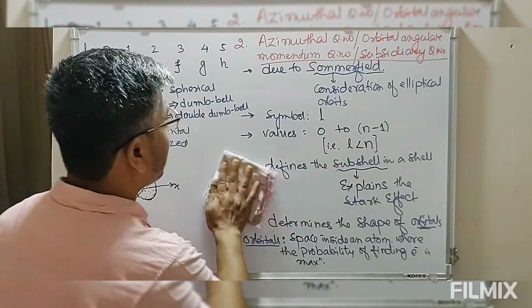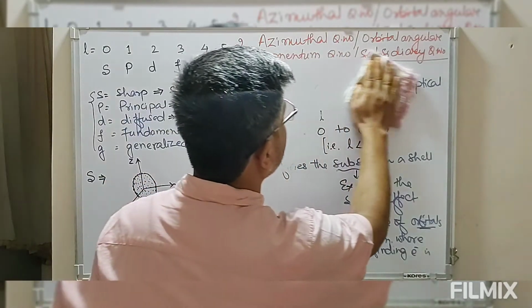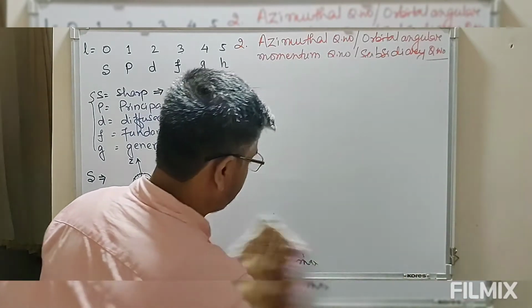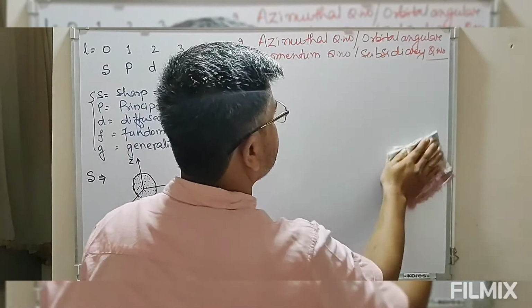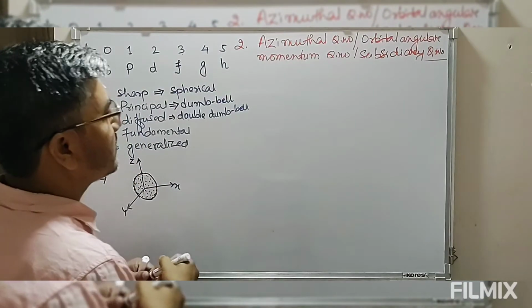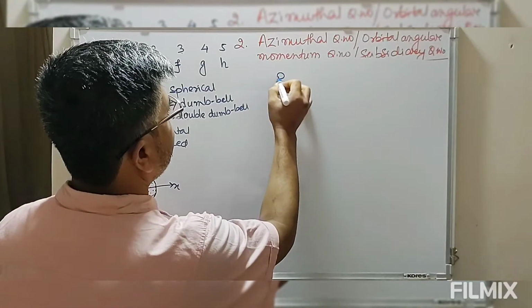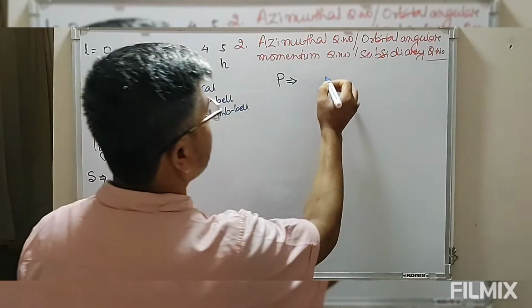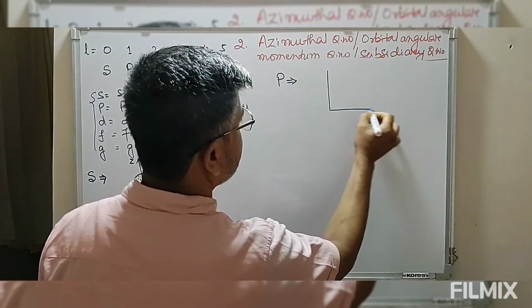Now coming to shape of P. Shape of P orbital is given as dumbbell. Now look at this.